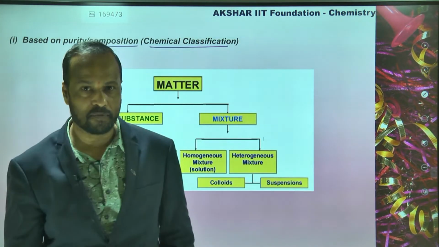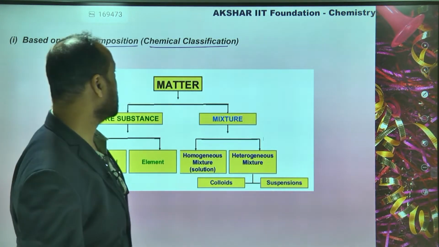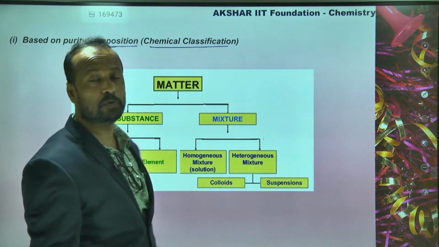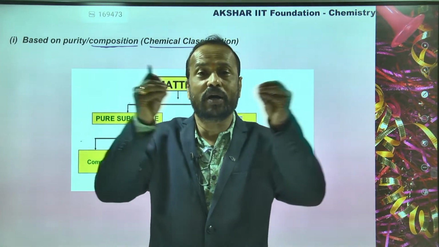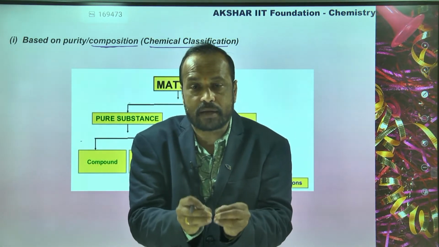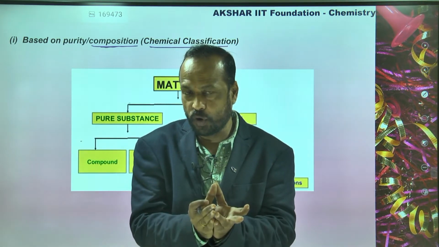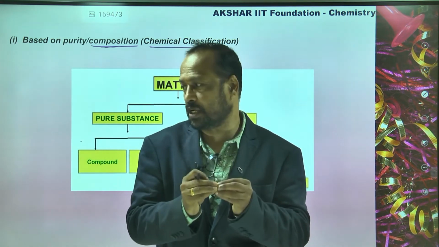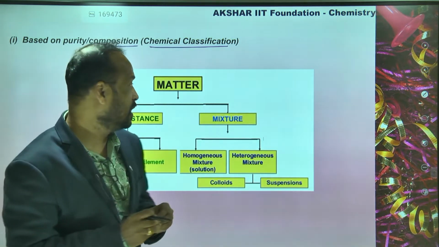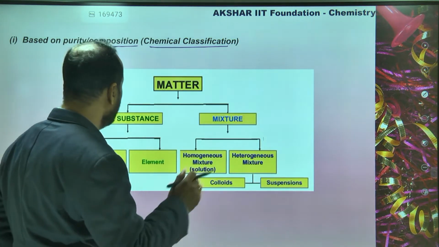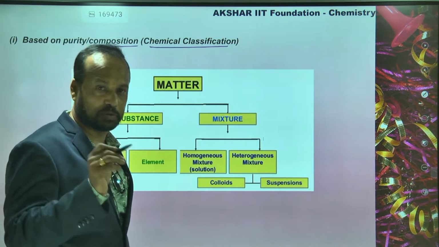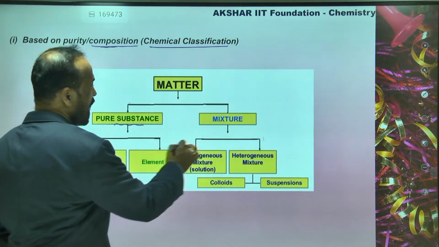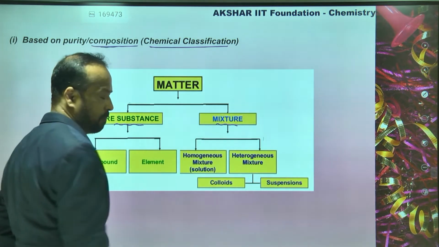Now let's go to the next one. This is another type of classification. This classification is based on composition, students. What is composition? It is what particles the matter is made up of and how it is made up. That is called composition. So based on the composition, matter is mainly classified into two types, students: one is called pure substance and the second one is called mixture.